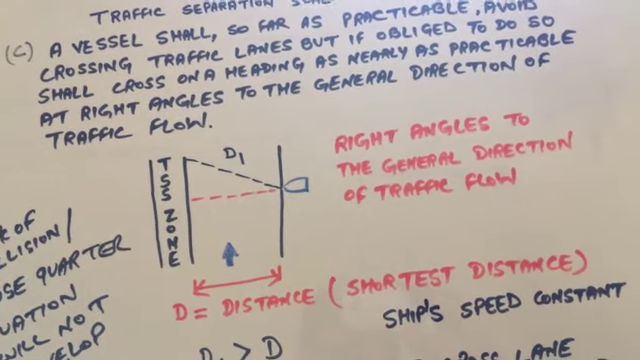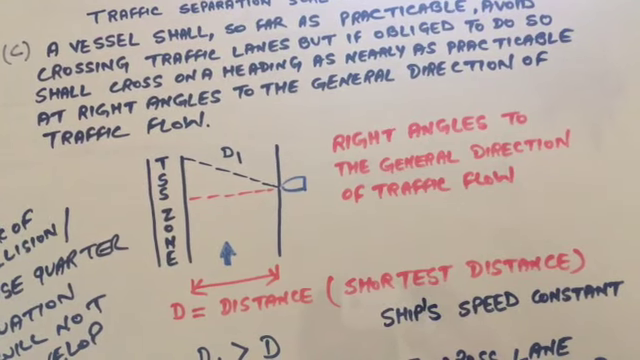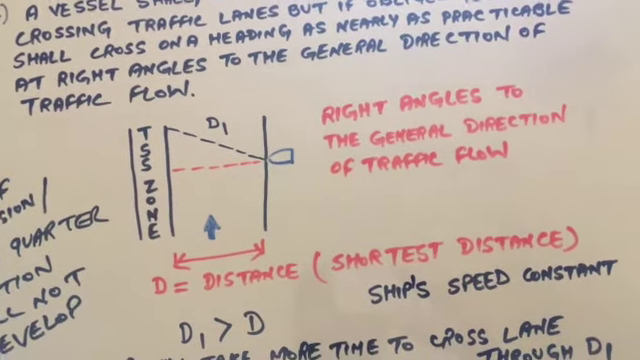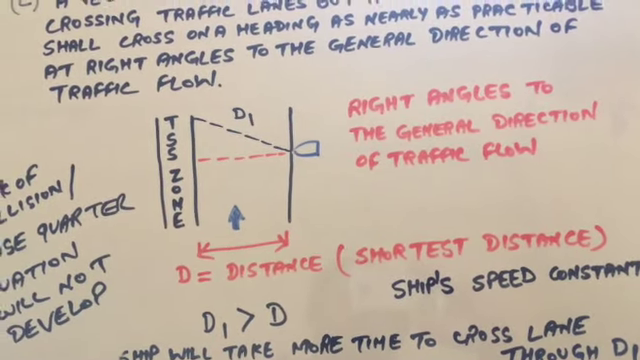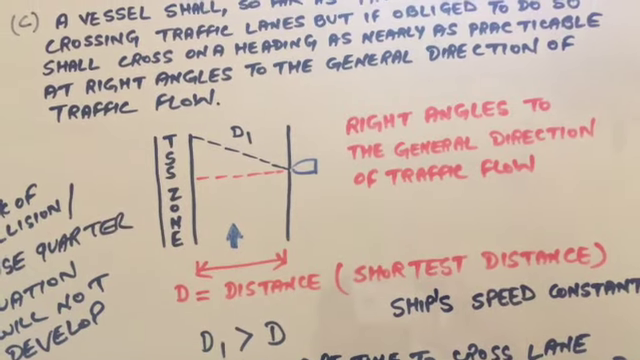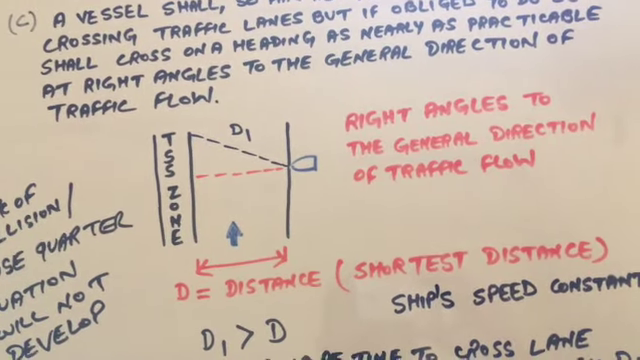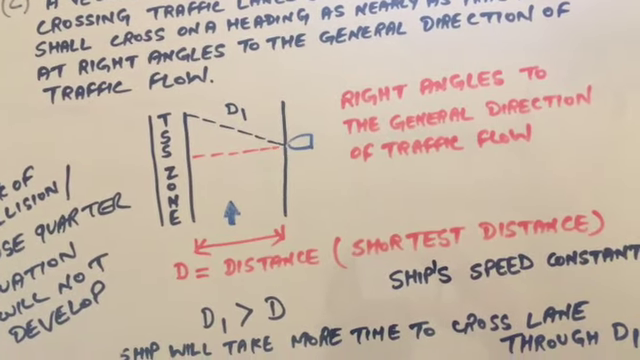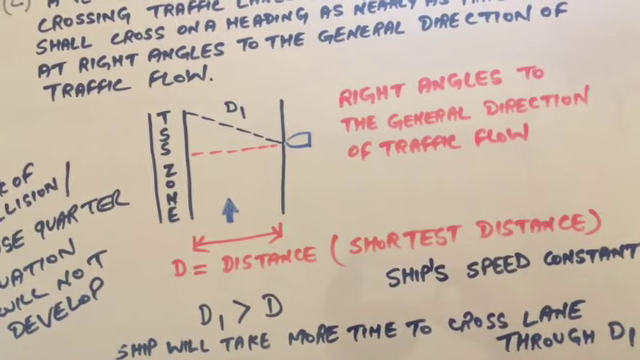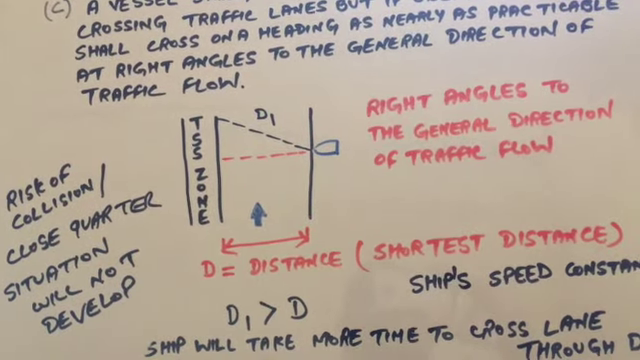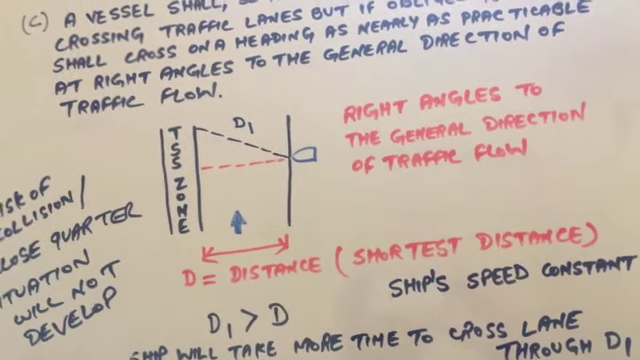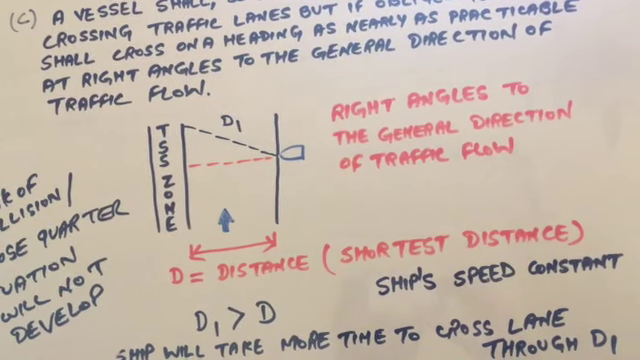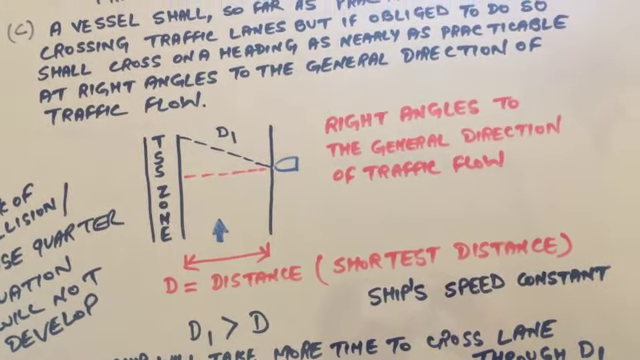When the vessel has to cross the separation line to come to the other side, the vessel has a constant speed, so it will take less time to pass the lane. But if the vessel goes through D1, which makes an angle more than D, it takes more time. So the risk of collision or a close quarters situation will develop accordingly. So it is advisable to make 90 degrees to the general direction of traffic flow to cross a traffic lane.